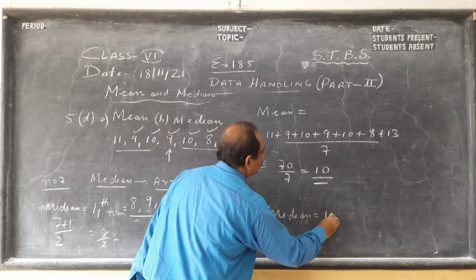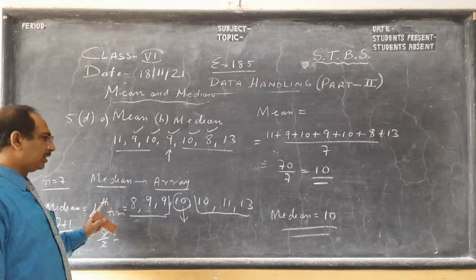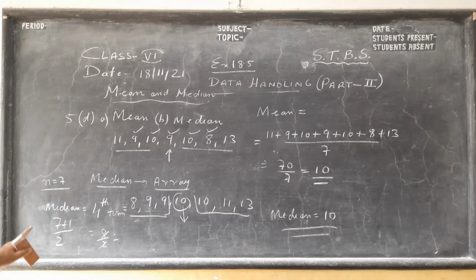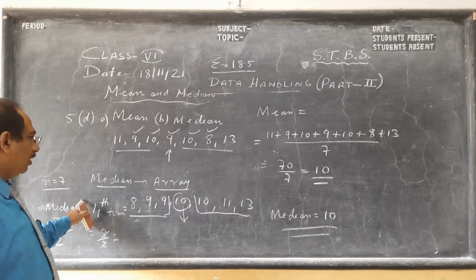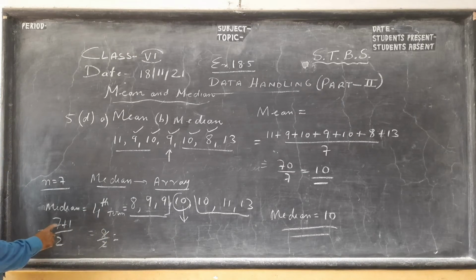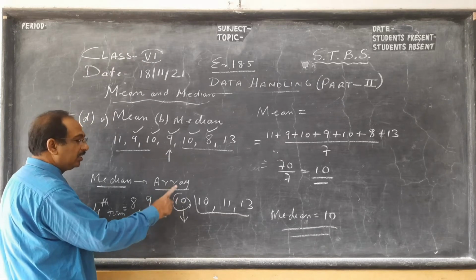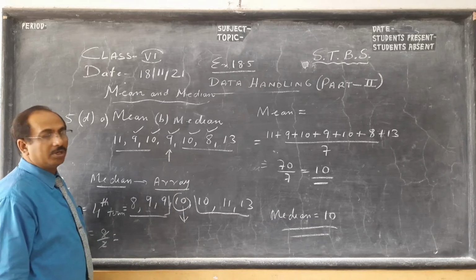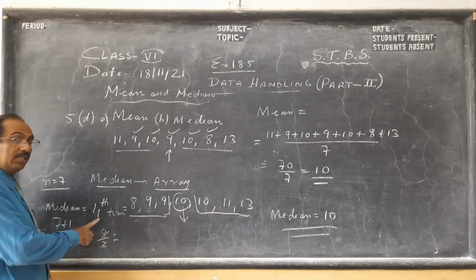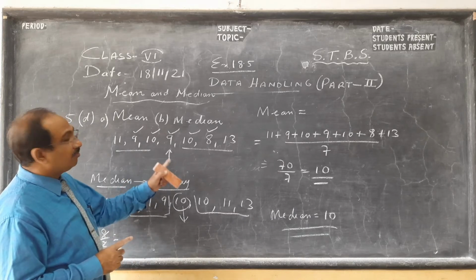And I'll show you for your even number. In this example only, or another example I can do, since I have done odd number only, I'll show you how we do by this method. Okay, 7 terms, 7 plus 1 by 2. 4th observation, remember, answer is not 4, 4th observation is 10. In 7 things, the 4th is the middle term. I hope you have understood it. 10 is the answer, not 4. Many children write 4.